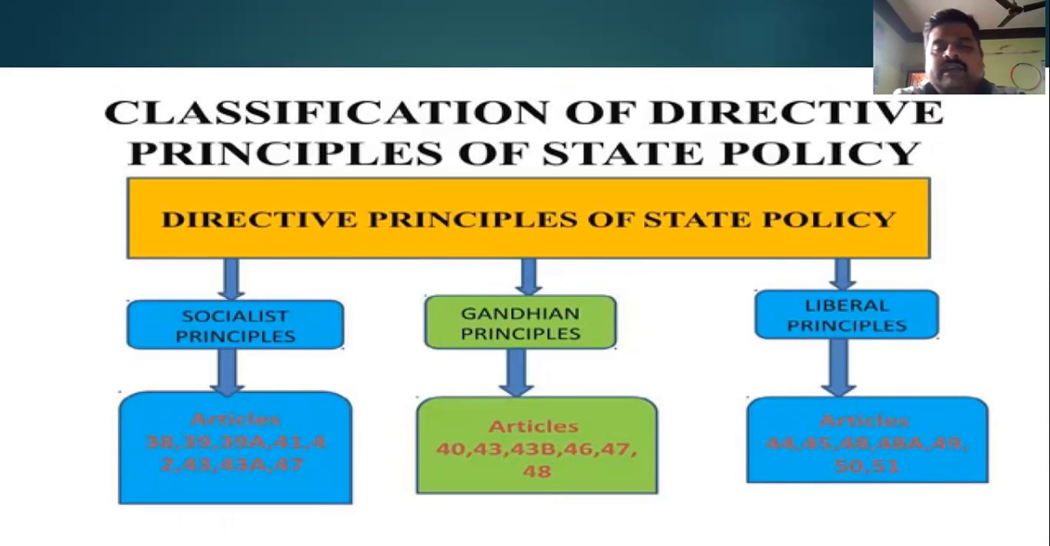There are 3 types of directive principles of state policy. The first one is socialistic principles. This has been provided in Articles 38, 39, 39A, 41, 42, 43, 43A, and 47. The second is the Gandhian principles, specified in Articles 40, 43, 43B, 46, 47, and 48. And we also have liberal principles, provided in Articles 44, 45, 48, 48A, 49, 50, and 51. These are the 3 types of principles.